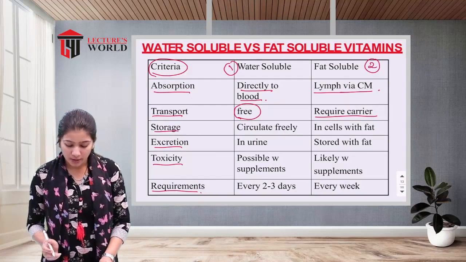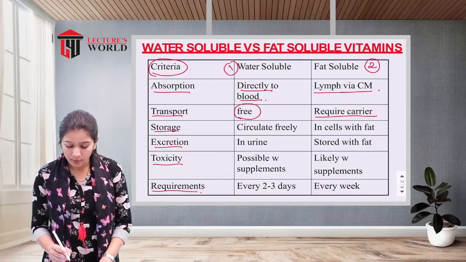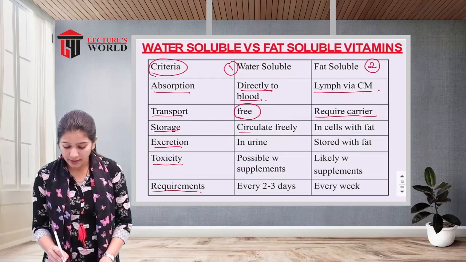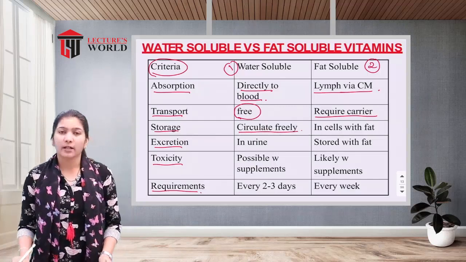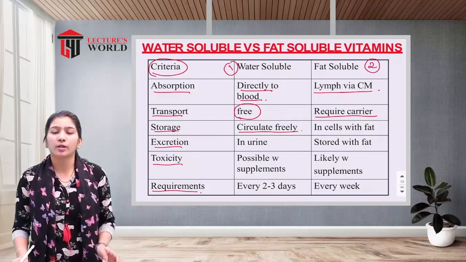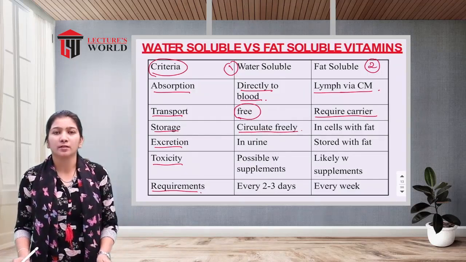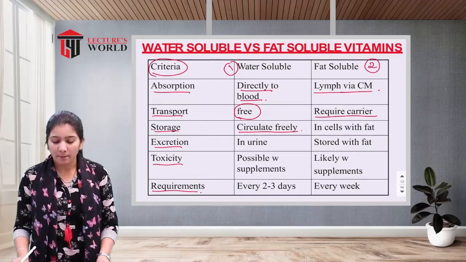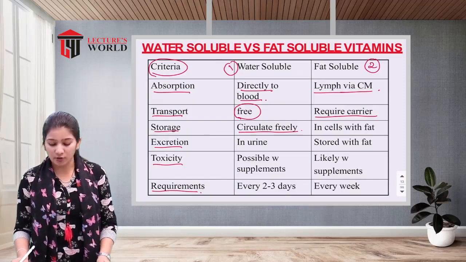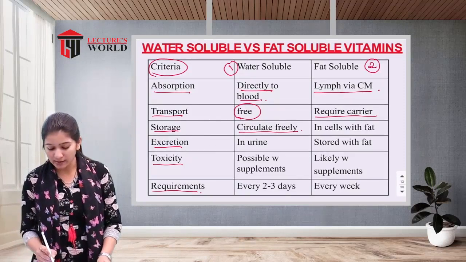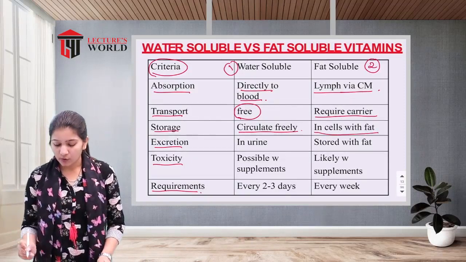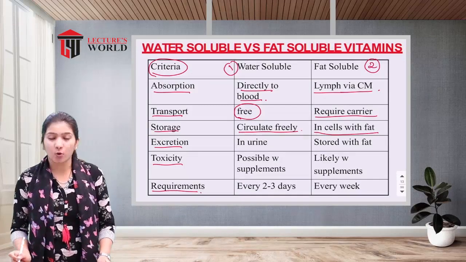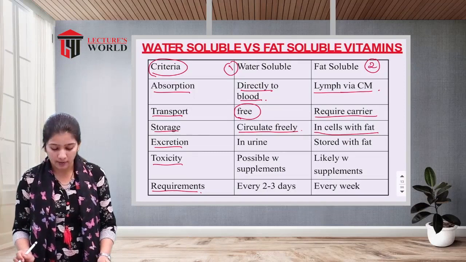Next one is the storage. So water soluble vitamins circulate freely. Okay, so there is no particular storage of water soluble vitamins in the body, they are moving around the body with the body fluids. But the fat soluble vitamins are stored with the fat in the cells. So fat soluble vitamins are stored in the adipose tissue along with the fat particles.